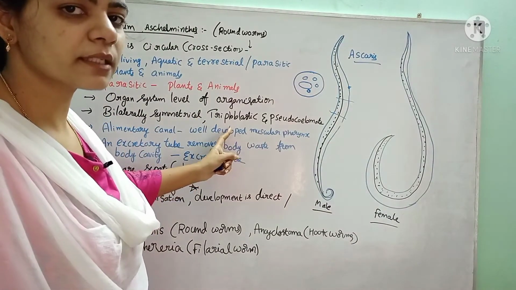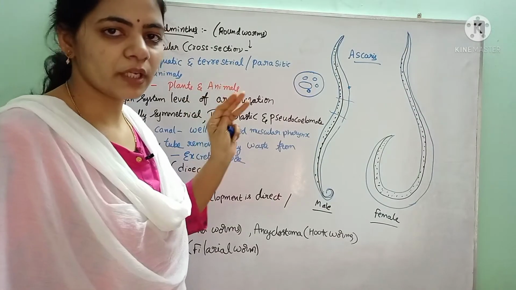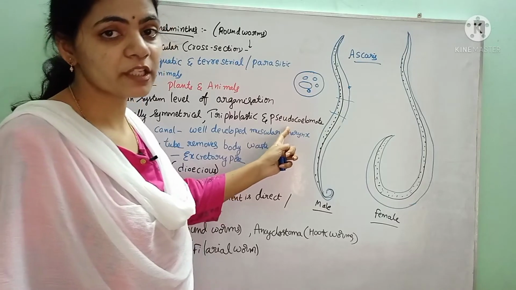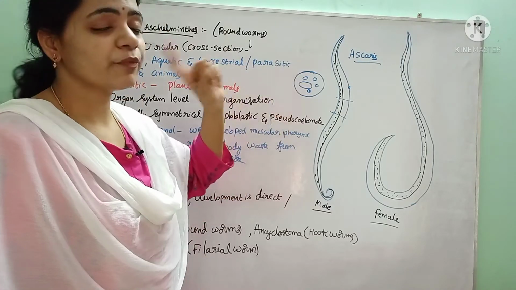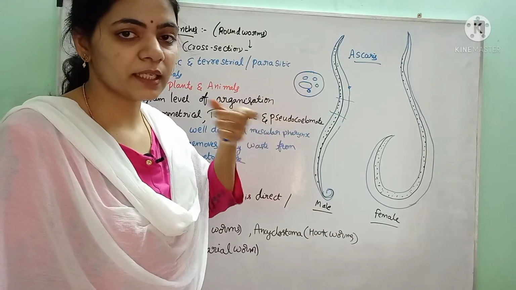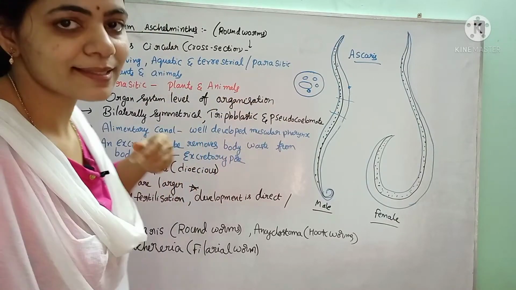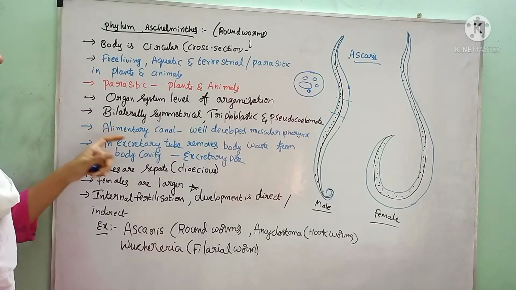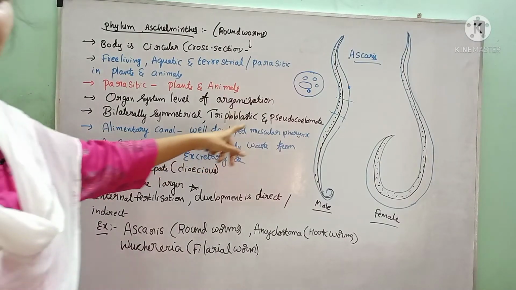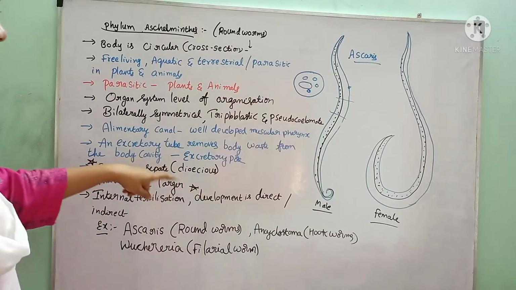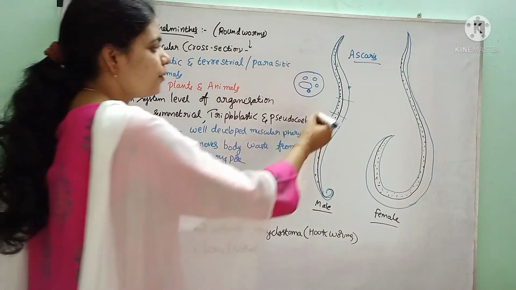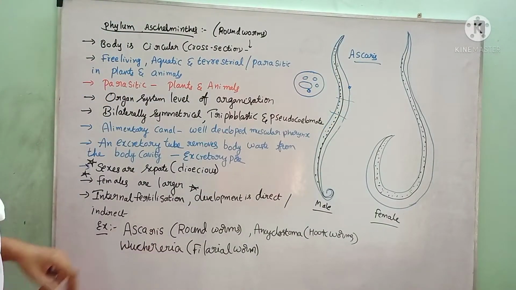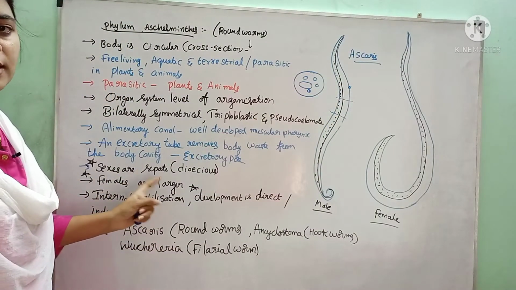And these are triploblastic in nature, that means they consist of three germinal layers, and they are pseudocoelomate animals. Pseudocoelomate means between the body wall and gut wall, there are scattered mesodermal pouches. In the alimentary canal, a well developed pharynx is present. And there is an excretory pore, by means of which the waste material or excreta is released out.